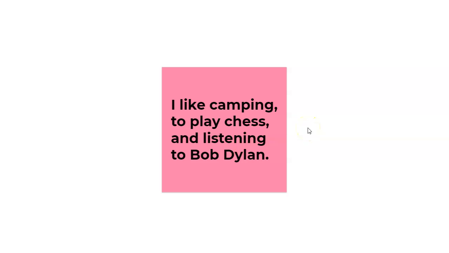So camping, to play, and listening. Good style would say that we want to make these things all the same, right? The structure needs to be parallel. We want A, B, and C to all be the same, grammatically speaking. And so how will we do that? In this case, it's pretty easy. I like camping, playing chess, and listening to Bob Dylan. So just change to play to playing, so it is parallel with camping and listening.